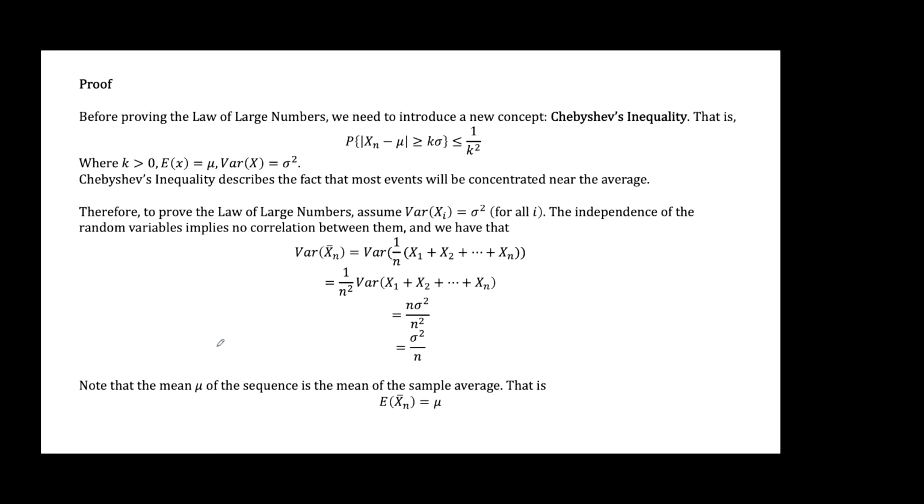And another new concept is Chebyshev's inequality, and this is very similar to the previous one. If you learn about statistics, you'll probably know that the probability of an element falling out of the 2 sigma boundary is only about 5%, which is very, very low. So Chebyshev's inequality describes the fact that most events will be concentrated near the average, the sample mean.